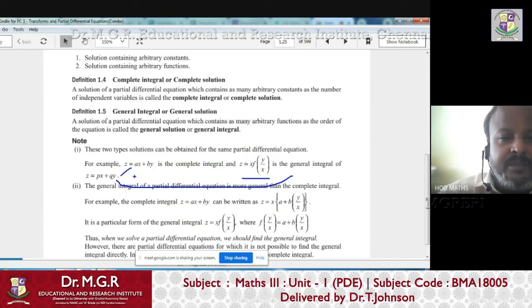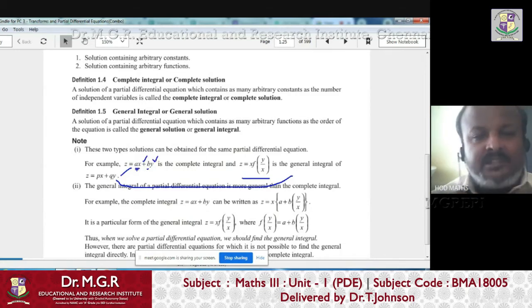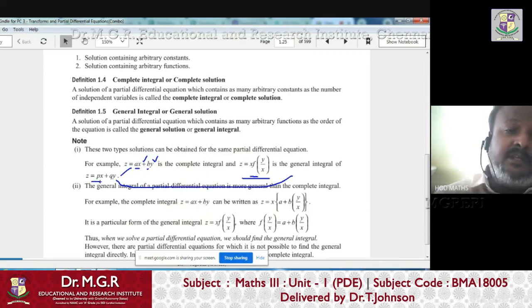But a complete solution contains as many arbitrary constants as the number of independent variables. So 2 independent variables, 2 arbitrary constants, so it is called the complete solution. But for the general solution, it depends on the order of the original equation. The original equation is a first order PDE, so order 1, and here also only one arbitrary function, so it is called the general solution of the PDE, right?